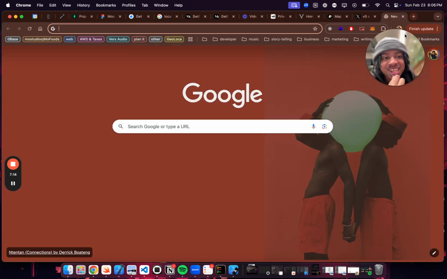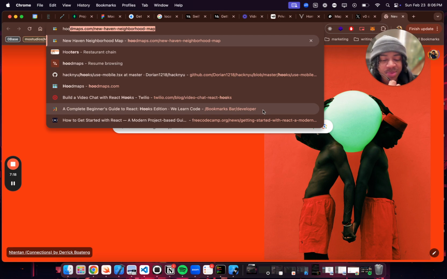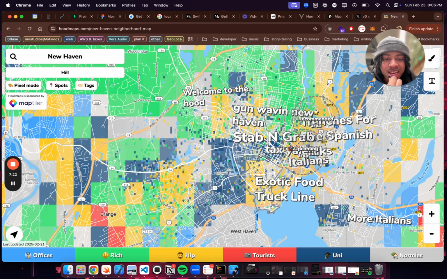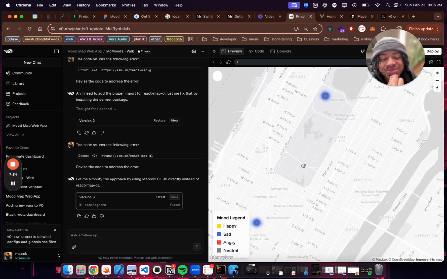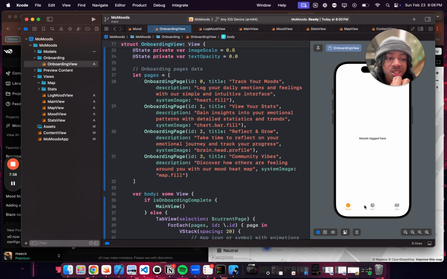And I had this idea way before I seen Hood Maps. This was made by Peter Levels, right? But this is basically what I was trying to get at, but with moods, and I thought that would be really cool to do. And also, I was like, oh, Snapchat Maps and stuff like that. Anyway, yeah, that's what I'm doing. And it looks like I'm going to build the simple mood tracking, which I can do tonight.